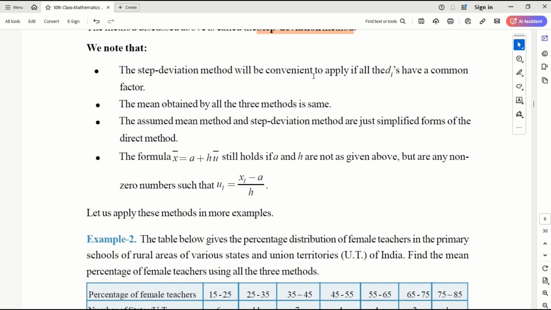Step deviation method will be convenient to apply if all di's have a common factor. The mean obtained by all these methods is the same. The assumed mean method and step deviation methods are just simplified forms of the direct method that we know. The formula still holds if a and h are not given as above, but are any non-zero numbers such that ui is equal to this value.